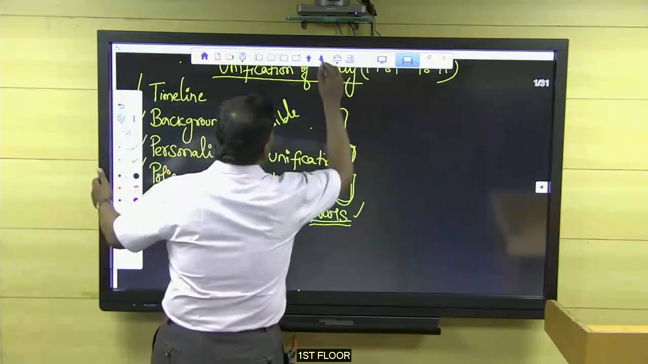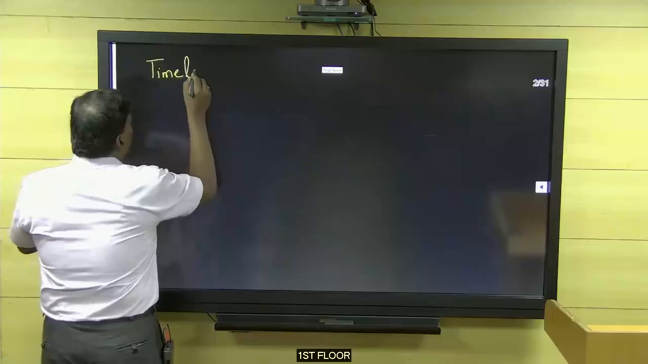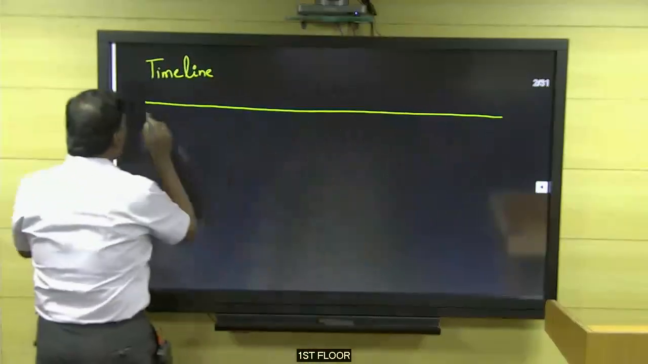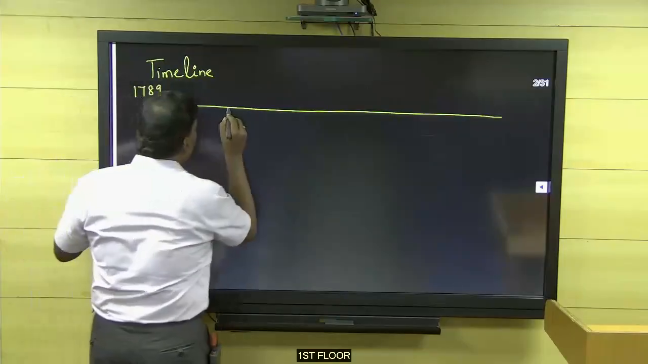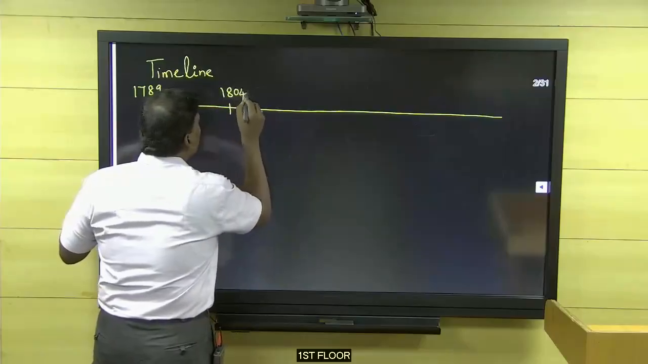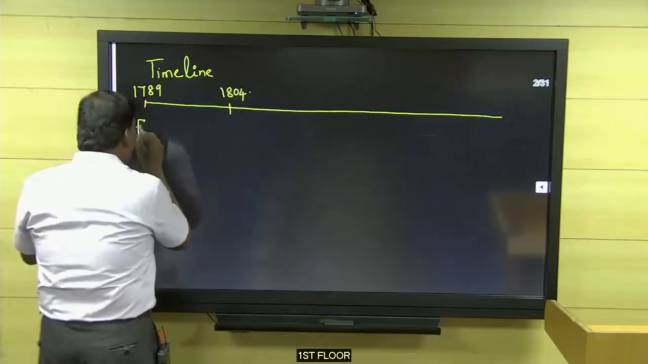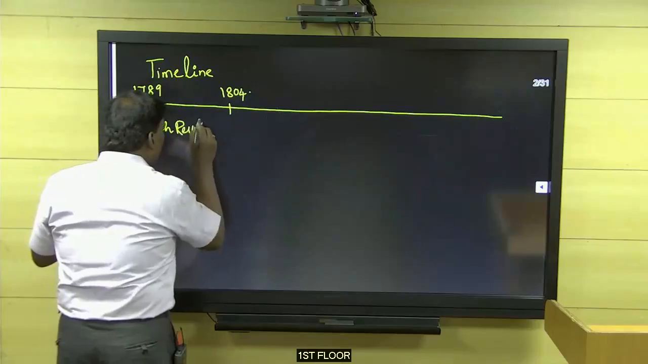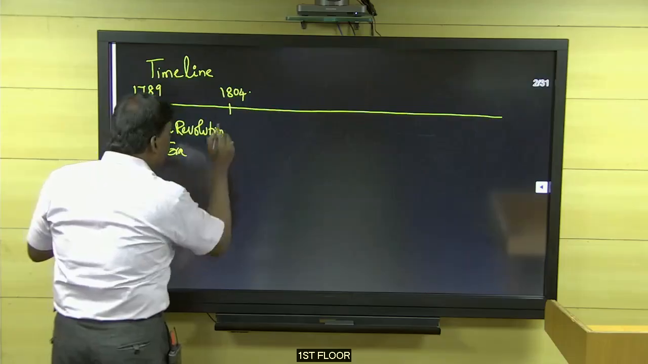Okay, what is the timeline? Timeline for the unification. It starts from 1789 till 1804. This was the French Revolution era.